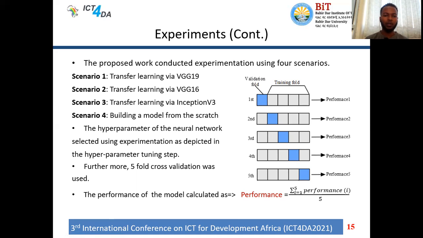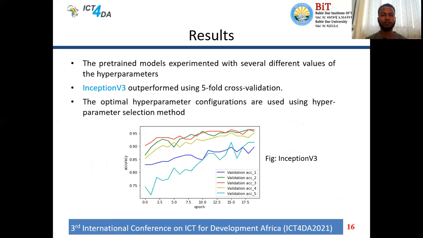And also we applied the cross-validation technique. The number of K that we applied under cross-validation is 5, so we call that 5-fold cross-validation. The total performance of the cross-validation on the 5 folds is calculated as the sum of the performance of fold i, where i starts from 1 up to 5, over 5. So by using this formula, we can measure the performance of the model.